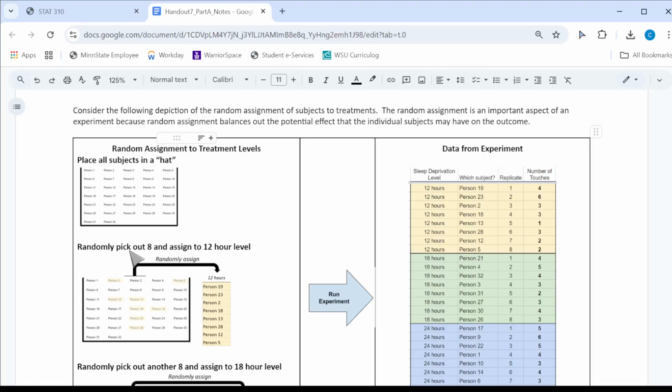We would randomly pick out 8 of those people, and they would be assigned the 12-hour sleep deprivation. So person 19, 23, 2, all the way through person 5 would be asked to sleep deprive at 12 hours.